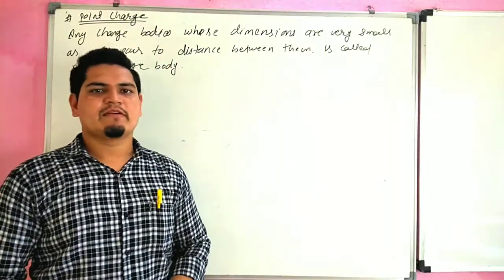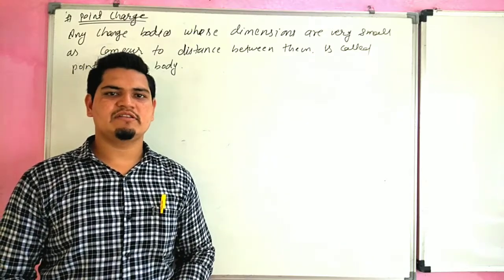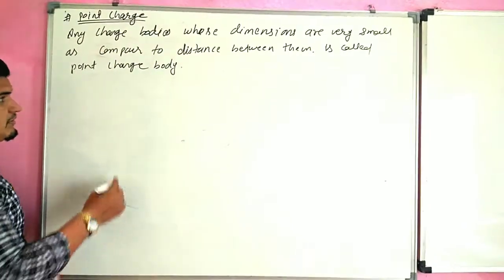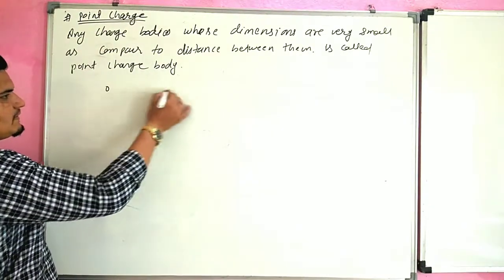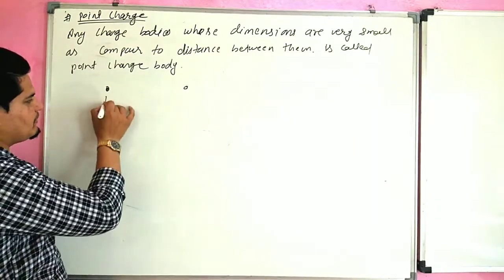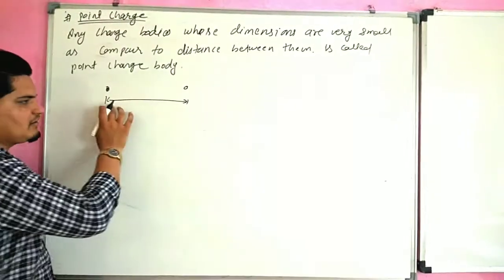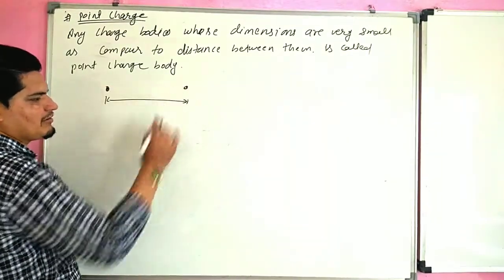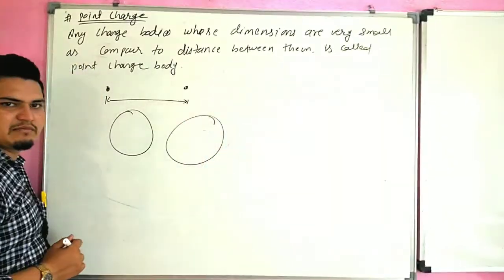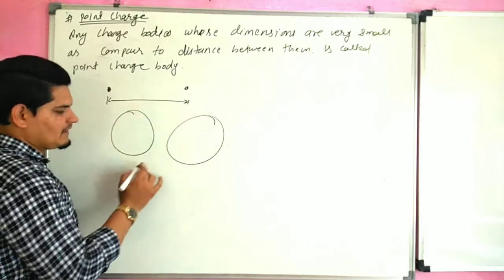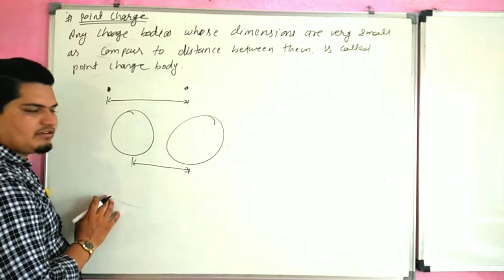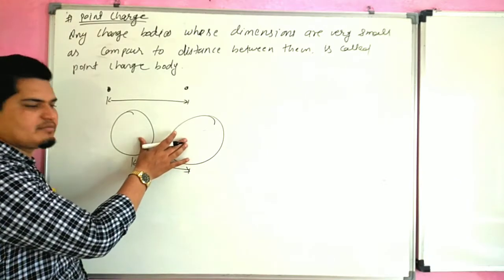So when the bodies' dimensions are very small as compared to the distance between them, they are called point charges. We can understand with an example. The size of this body is very small as compared to the distance between them. Distance is so large and size is so small, so this is called a point charge. This is not a point charge because the size is very large and the distance between these two bodies is very small.